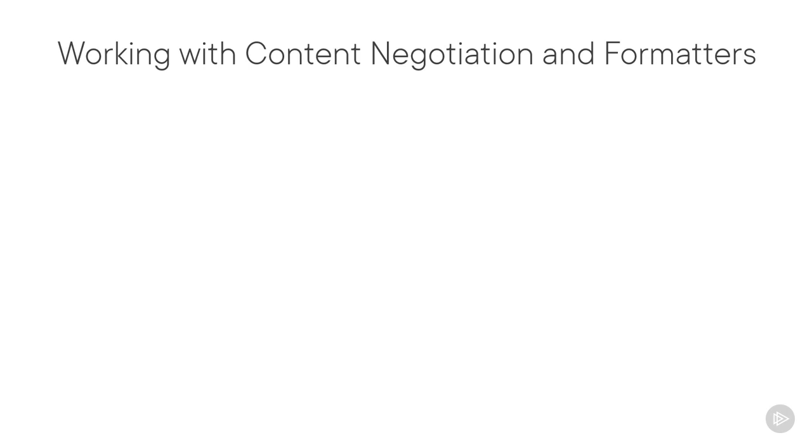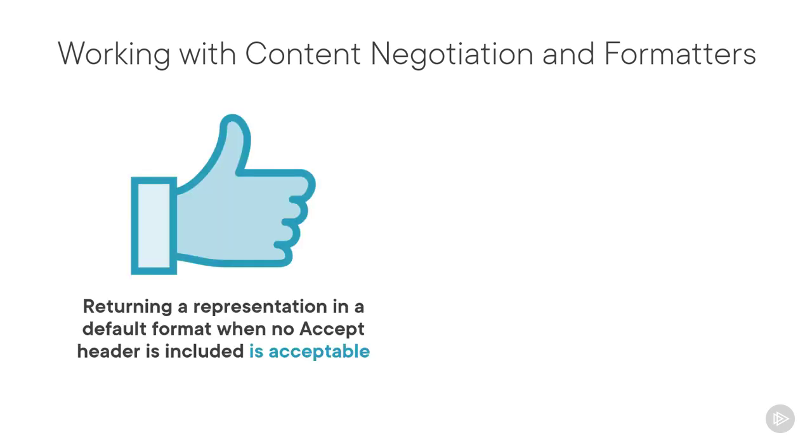But what if no accept header is available? Or if one is sent, but the requested format is not supported by the API? Well, a lot of APIs simply default to a default format, typically JSON. But especially in the second case, I would suggest to avoid that. We could argue that we'll allow our API to serve up responses for requests without an accept header with a default representation. In principle, in REST, an accept header must always be included. But in this case, we could say that we're taking a pragmatic approach.